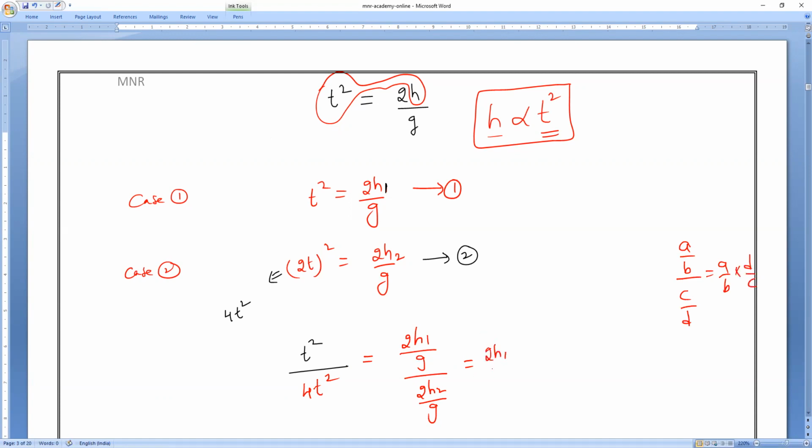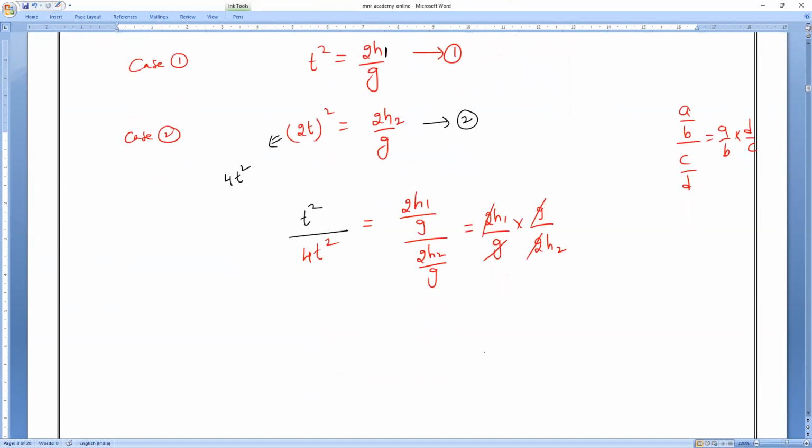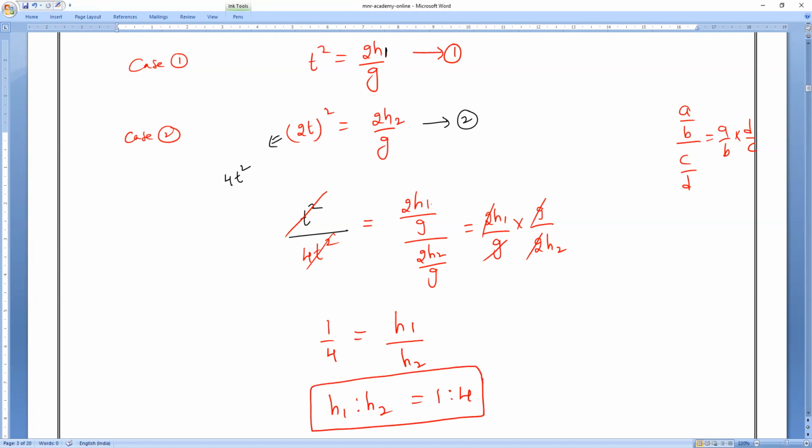So 2h1 by g into g by 2h2. So g and g will get cancelled, 2 will get cancelled. Next, t square will get cancelled. That's all. So what is the answer? 1 by 4 is equal to h1 by h2. So h1 is to h2 is what? 1:4.